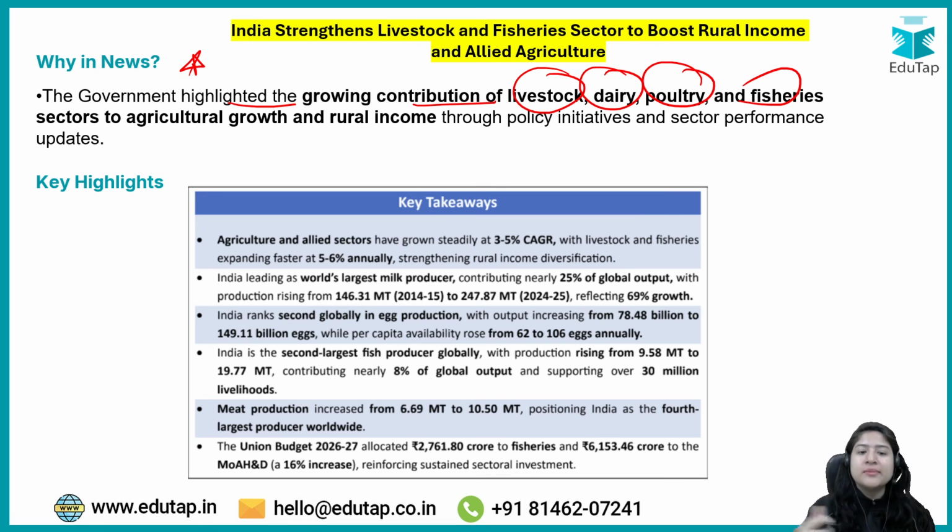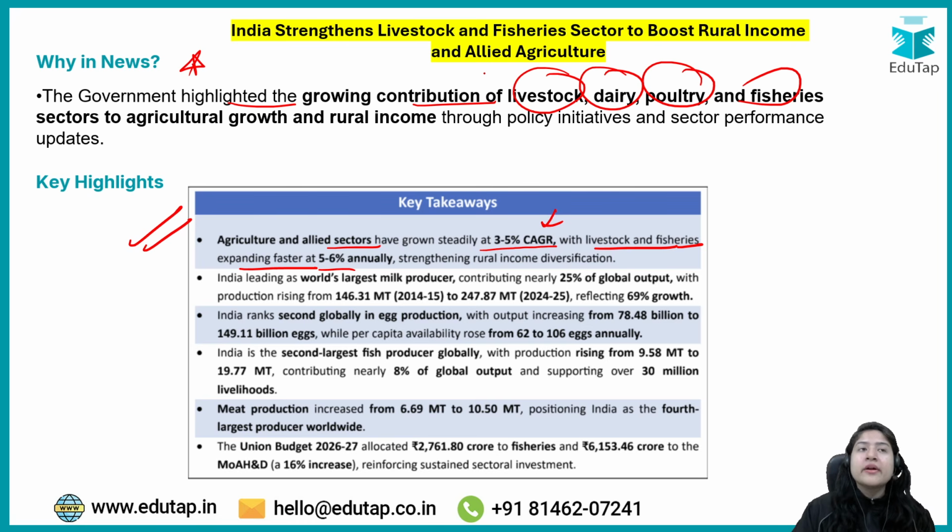So the news talked about how much growth the allied sector has achieved. If you look at the key takeaways from this particular news, agriculture and allied sectors have shown a steady growth of 3 to 5% CAGR. CAGR is the compound annual growth rate. Basically, it talks about how steadily any production has increased through the years. So around 3 to 5% for the overall sector, but specifically for livestock and fishery, it is growing at a better rate, around 5 to 6% annually.